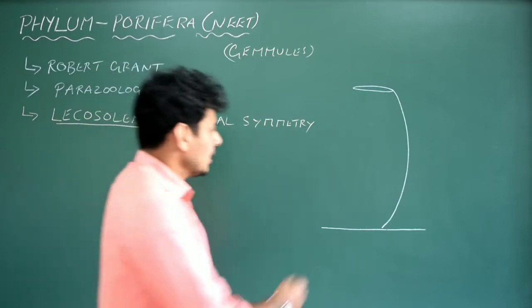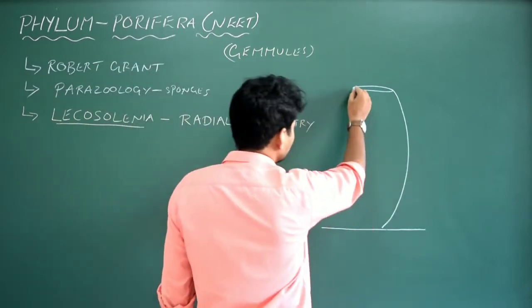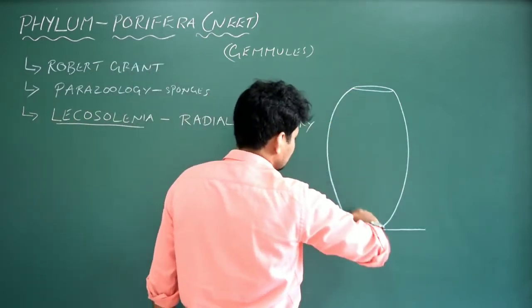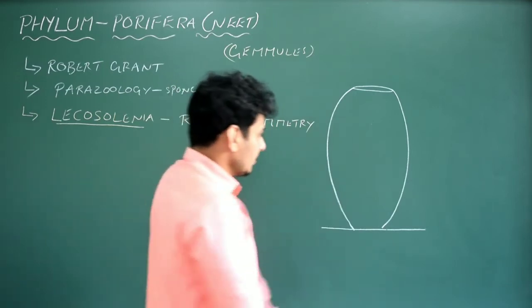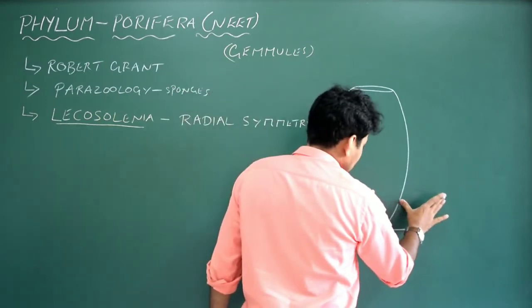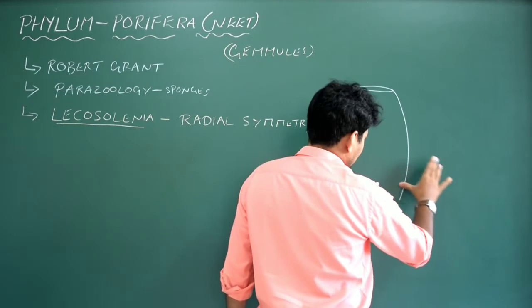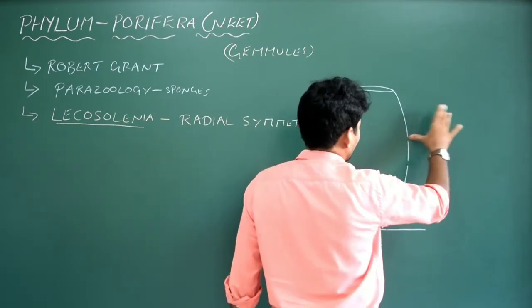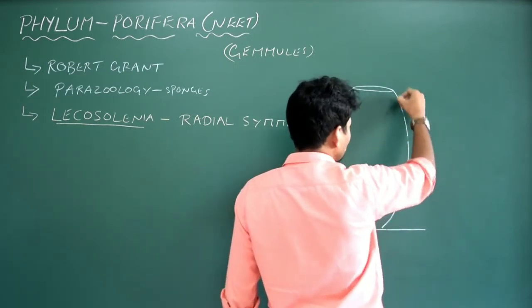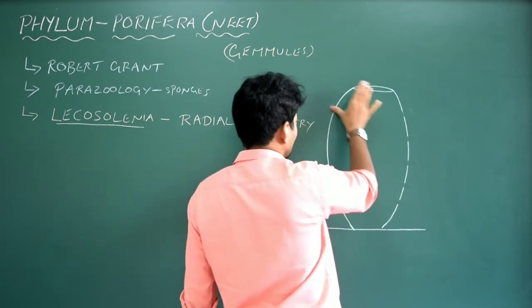So this is one side of the sponge and this is the other side. Now I just erase some portions of its body wall. So this is now the body wall. Here also I erase it.